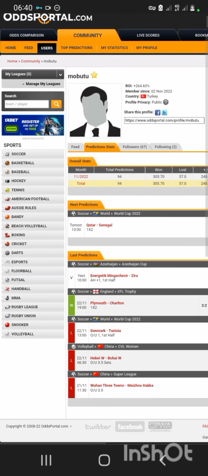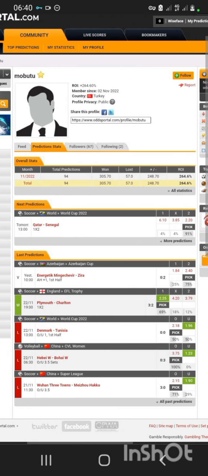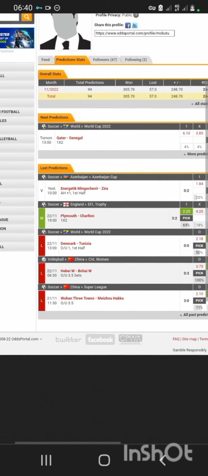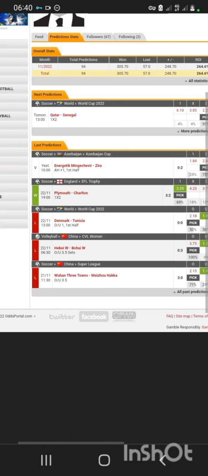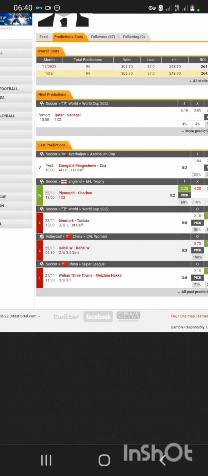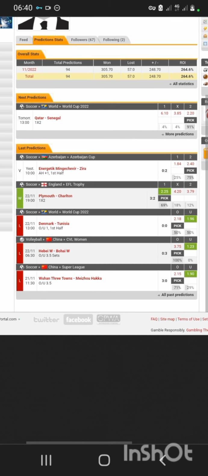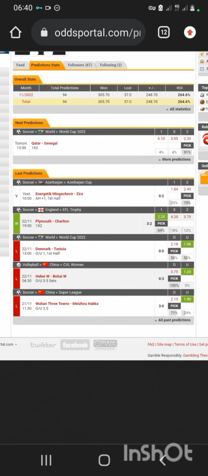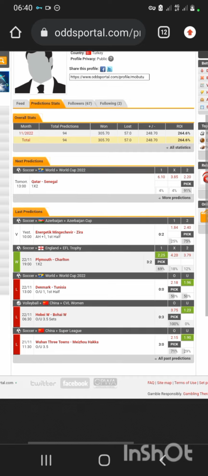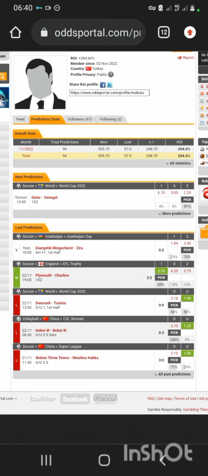Okay, that is it. Now, these are their predictions. If you go through the antecedents, you will see that on the 22nd they made 1, 2, 3, 4, yeah, 4 predictions and 1 came in. Understand? So these are the things you look at when you want to pick their games. You first look at what they have done in the past, their predictions, whether it actually went through or not.